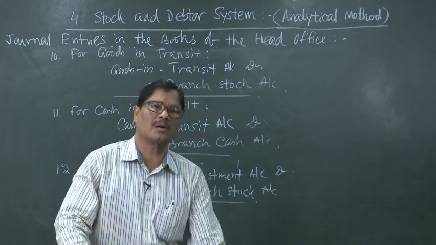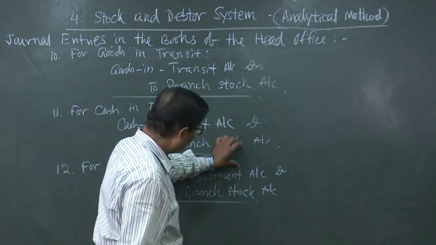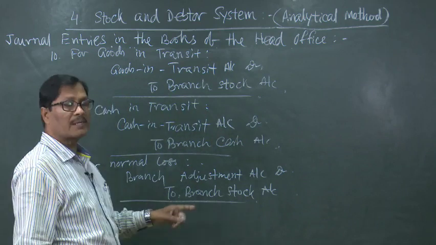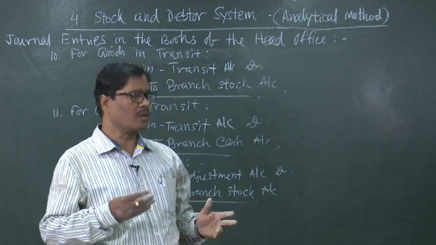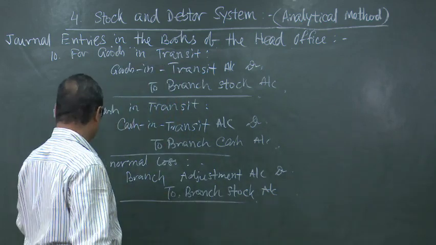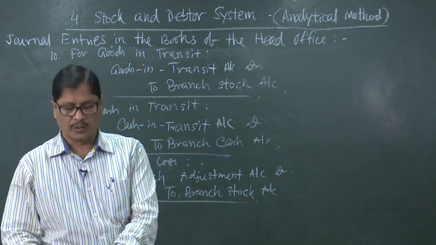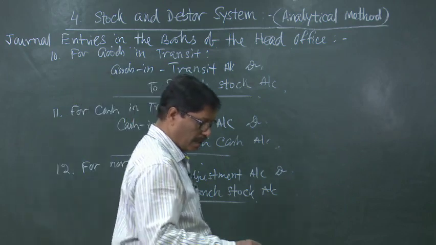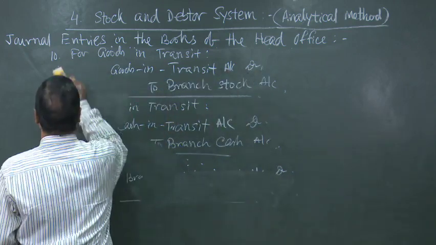So, this type of loss is called normal loss, and in case of normal loss, because it is a loss and all the loss will go through that branch adjustment account. Branch adjustment account when is debited, it represents some loss. Branch adjustment account debited to branch stock account, because the quantity of stock will be reduced. So, branch stock account will be credited. This is in case of normal loss, but in case of abnormal loss, you have to take two accounts. How? Let us explain. This is number 12. Number 13, abnormal loss.